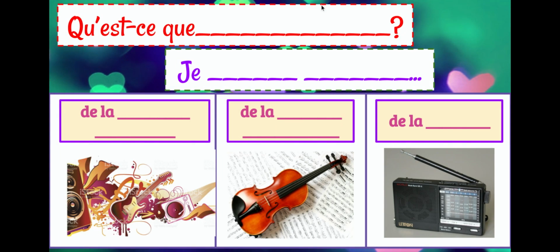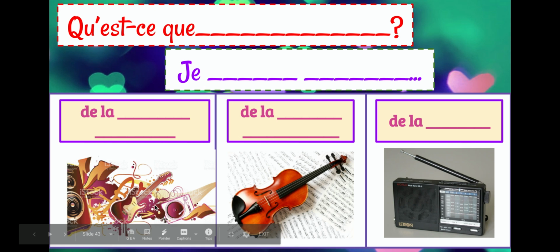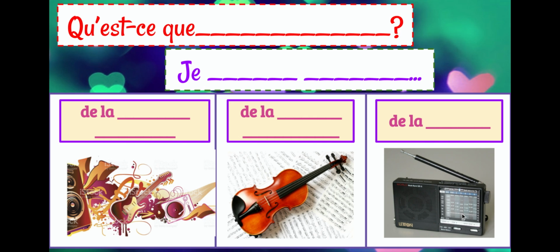So écouter, we could also use the verb préférer, to prefer. We could say, qu'est-ce que tu préfères écouter? What do you prefer to listen to? So we could say, je préfère écouter, I prefer to listen. We have de la musique moderne. De la musique classique, and de la radio, that last one.